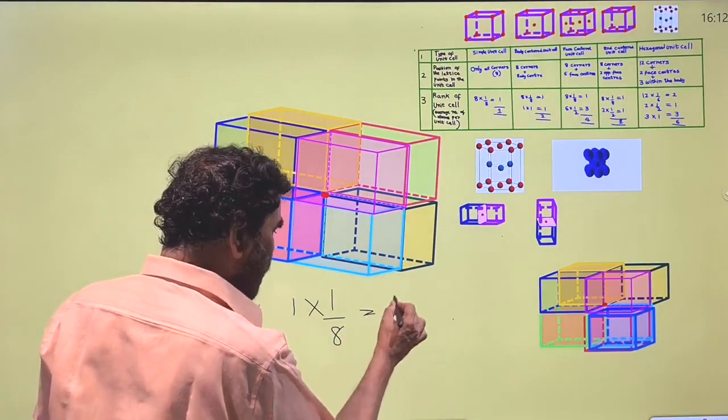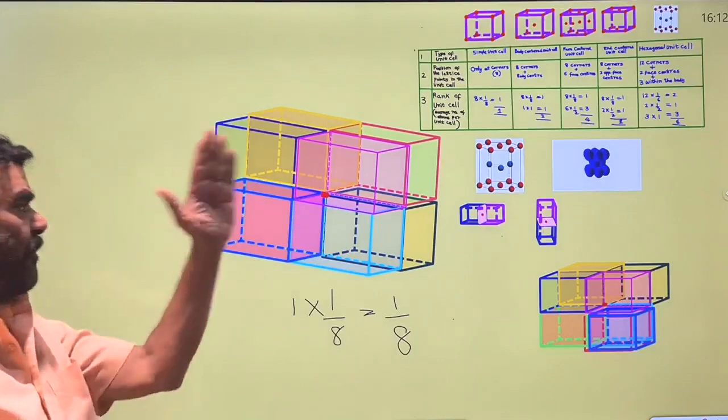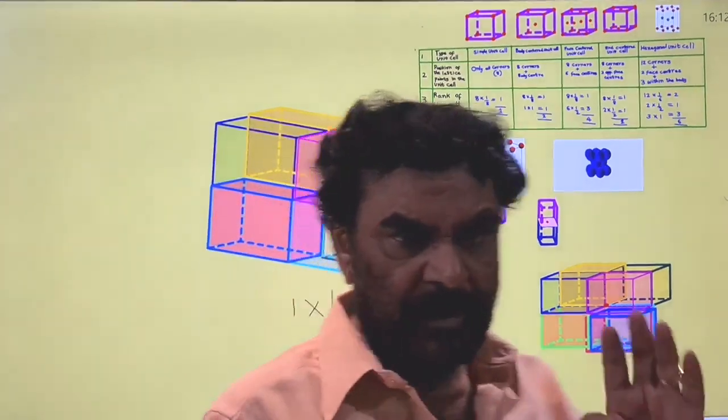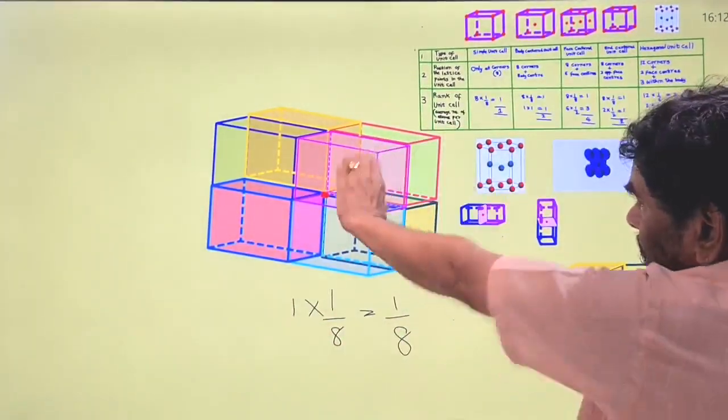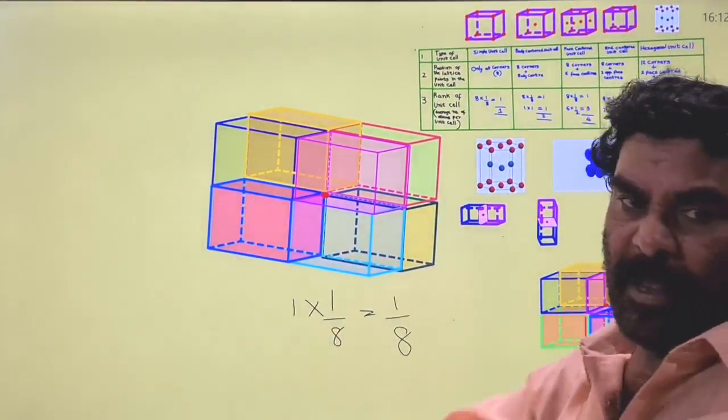That is, 1/8 of each lattice point is involved in the formation of that unit cell, and that belongs to the 1 unit cell.